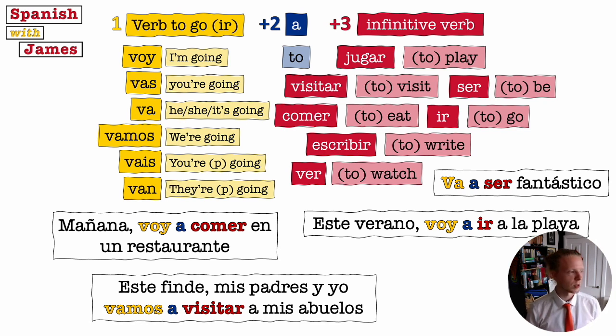So I could say, if someone says, what are you doing tomorrow? Mañana voy a comer pizza en un restaurante. Va a ser fantástico. It's going to be fantastic. Tomorrow I'm going to eat pizza in a restaurant. It's going to be fantastic. Or I could say, va a ser deliciosa. Pizza's, it's going to be delicious.